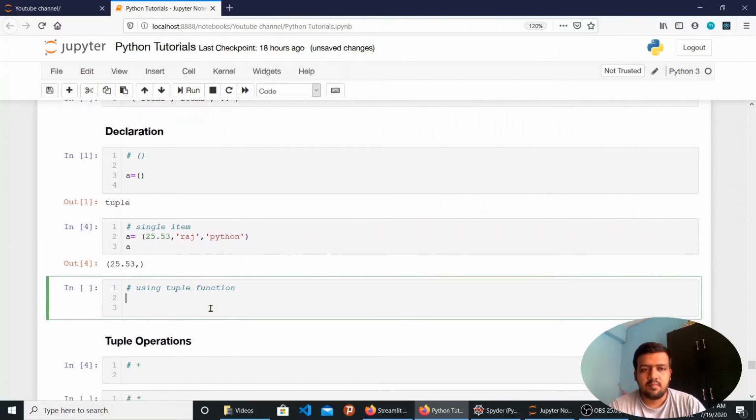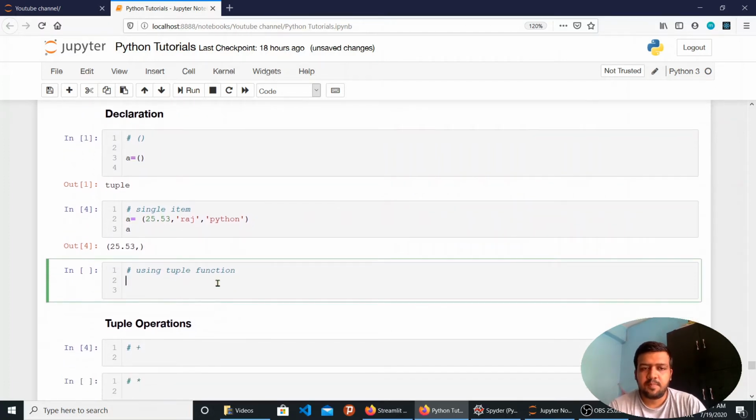Moving towards the tuple function. Let's say you already have a list present with you.